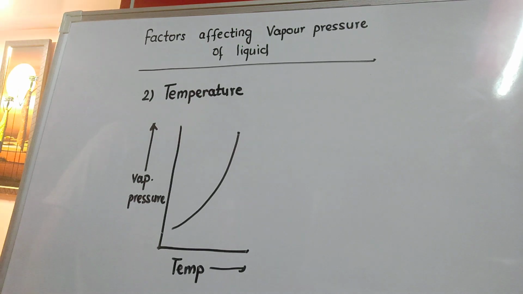Okay, so we can say that the two factors which affect the vapor pressure of the liquid are: number one, nature of the liquid, under which we discussed that polar liquids have lesser vapor pressure due to strong intermolecular forces of attraction, whereas non-polar liquids have higher vapor pressure due to weaker intermolecular forces of attraction. Second factor, which is the external factor, is the temperature. When you increase the temperature, you are supplying a greater amount of energy to the liquid molecules, as a result of which there is greater conversion to the vapors and higher will be the vapor pressure. I hope the topic is clear to you.